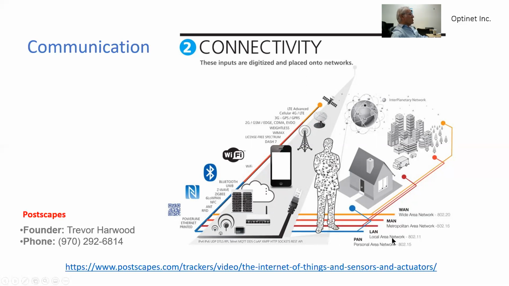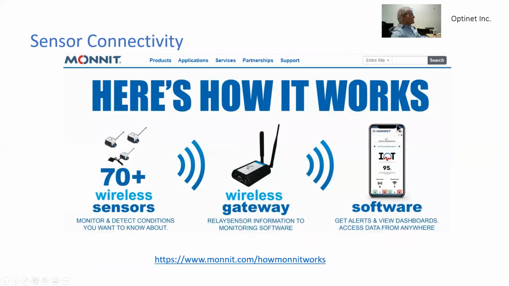There is a local area network, such as home automation. There's a metropolitan network, like in campuses, and also a wide area network through the internet and satellites which surround the world.